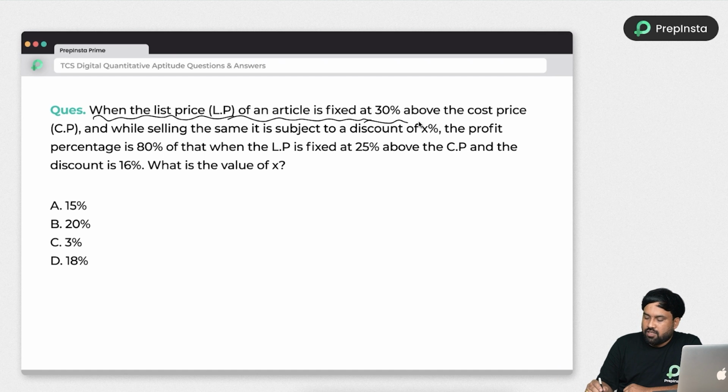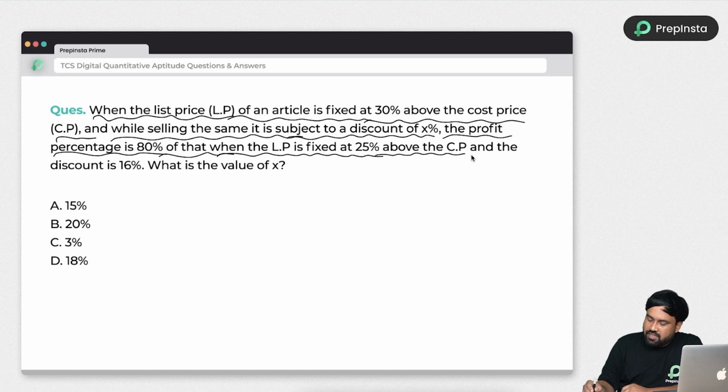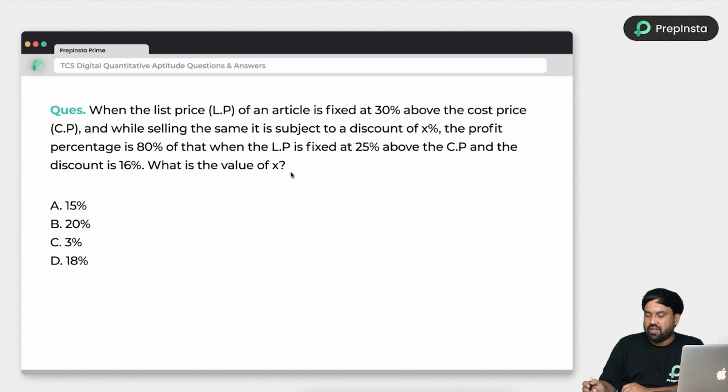When the list price of an article is fixed at 30% above the cost price, while selling the same it is subject to a discount of X%, the profit percentage is 80% of that. When the list price is fixed at 25% above the cost price and given a discount of 16%, what is the value of X? Okay, very beautiful and advanced question, obviously.